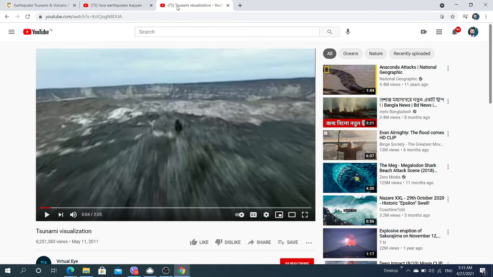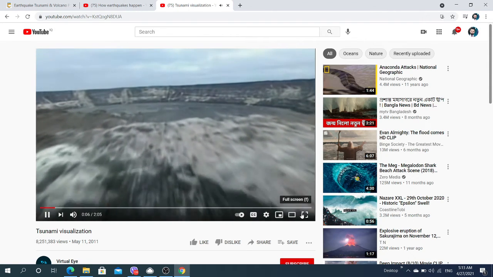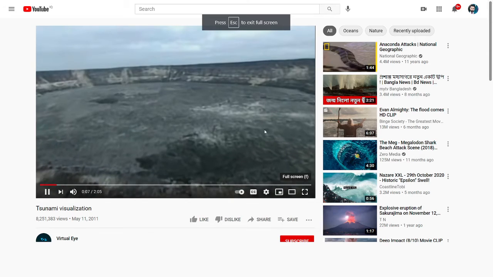Look at this tsunami, it is very dangerous. There are probably a succession of small earthquakes, and then maybe a big earthquake that shakes loose this very steep western flank of the volcano.